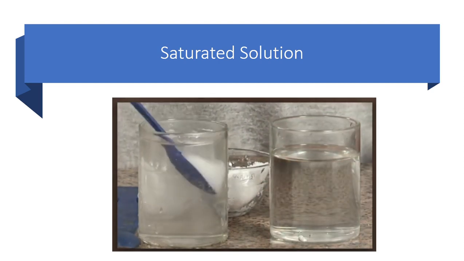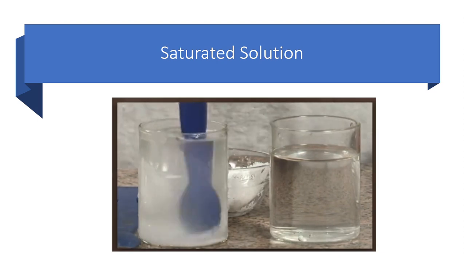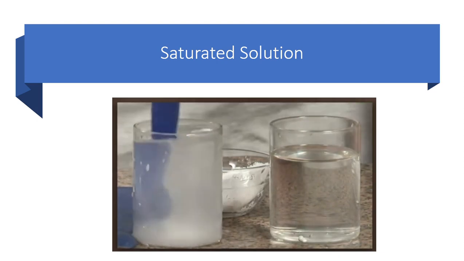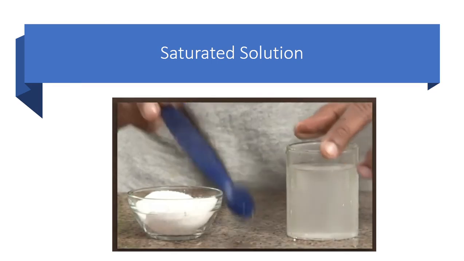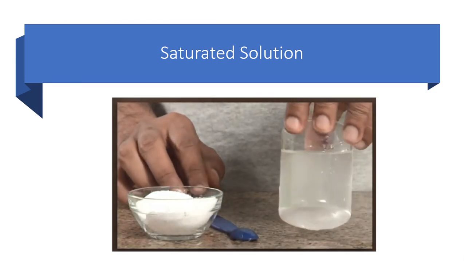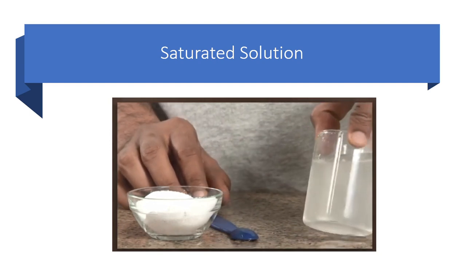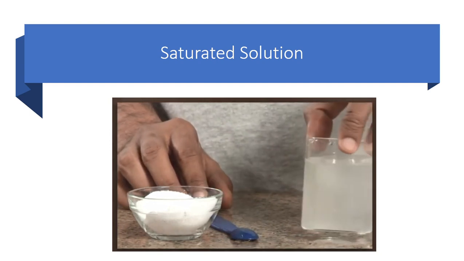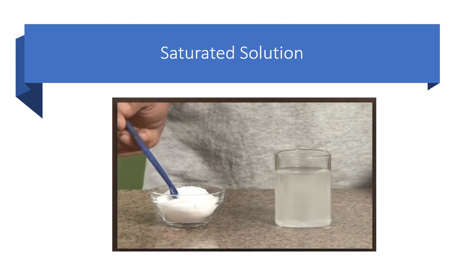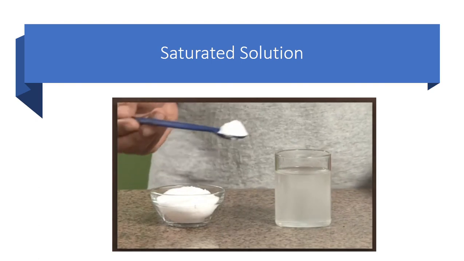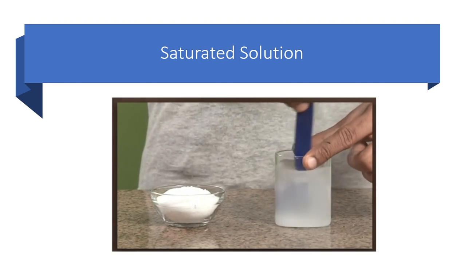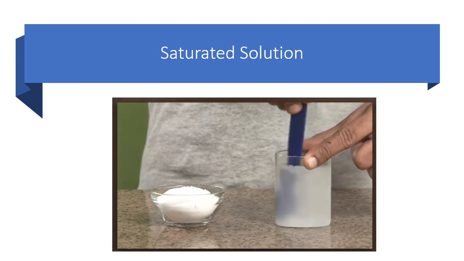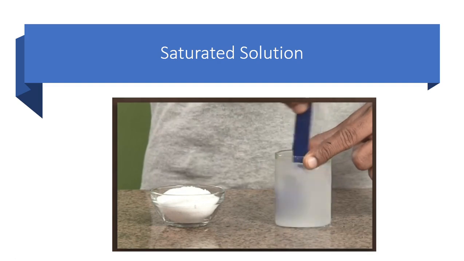At this point where all the salt is dissolved, all the salt is mixed in water, we call this solution unsaturated. You can see all the salt is dissolved in water. But if the salt does not dissolve in water, it settles down. That point will be called the saturation point and the solution will be called saturated. It means no more salt can be added after this point.